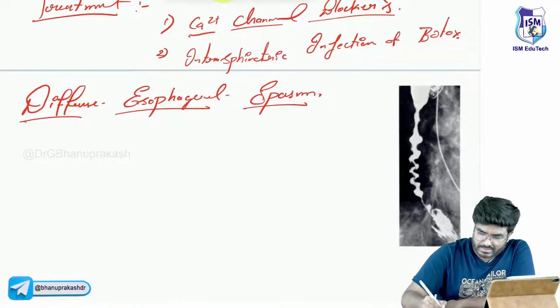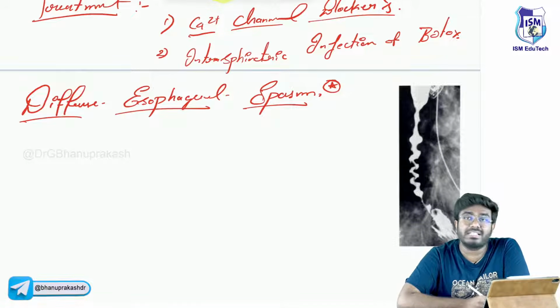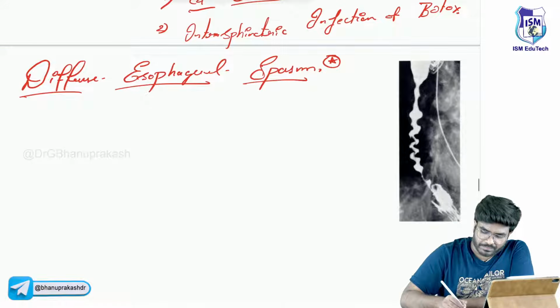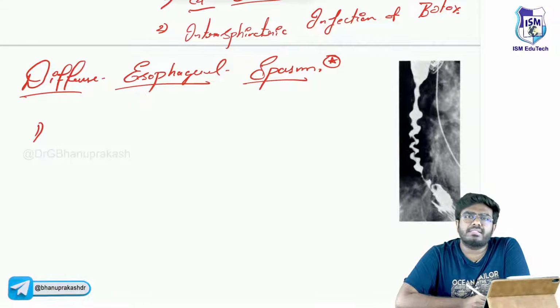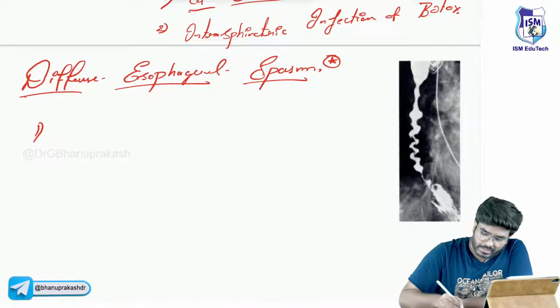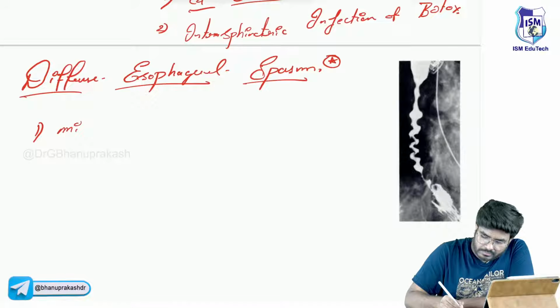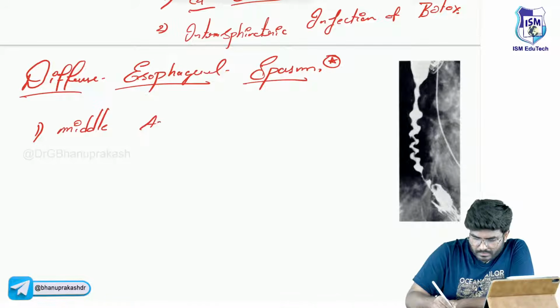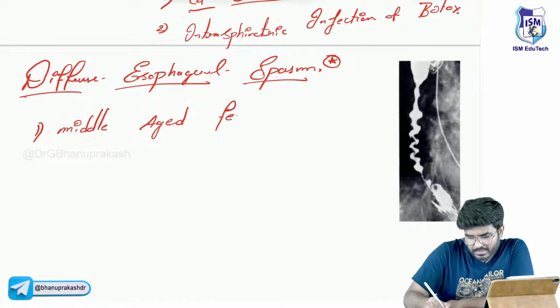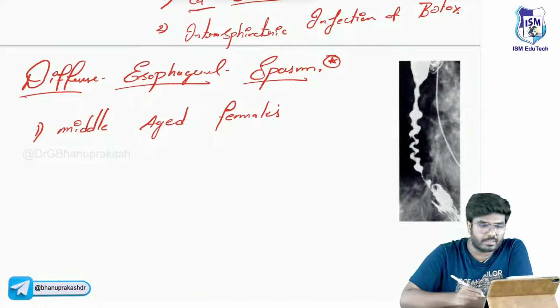Okay, yes, you are true. This is diffuse esophageal spasm. Now, this diffuse esophageal spasm is seen in males or females? It's going to be seen in females, but middle-aged females.